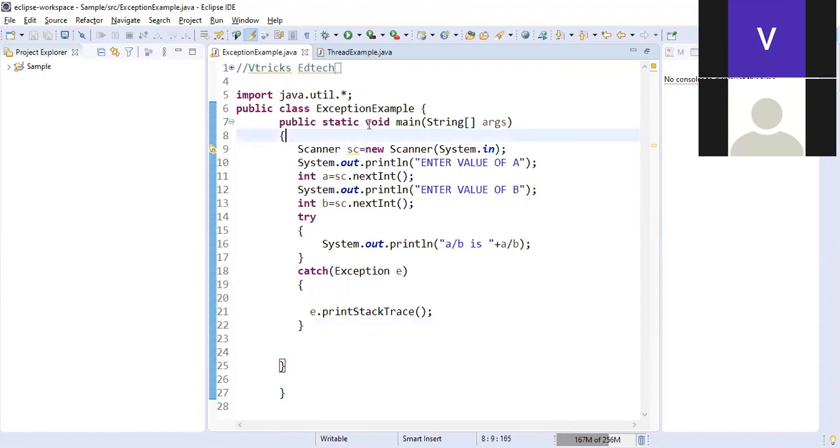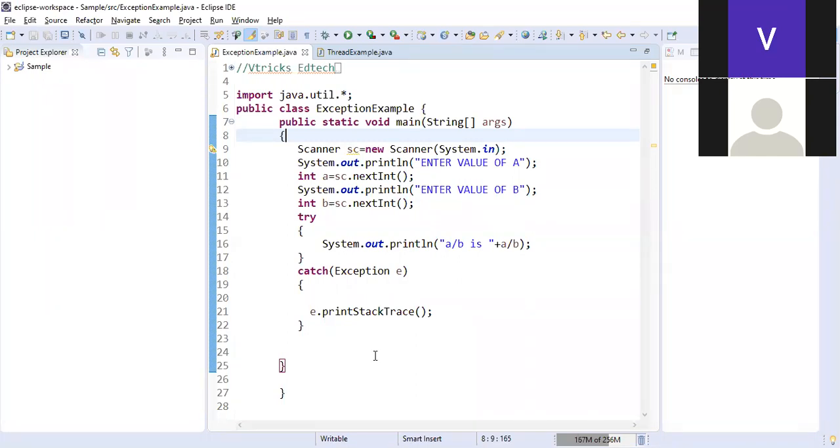It is having public static void main. As you people know very well, the program accepts two numbers from the user. Then, if it is followed by a division error, meaning it is not able to divide by 0, catch it with an exception. If it is not so, then print the output.